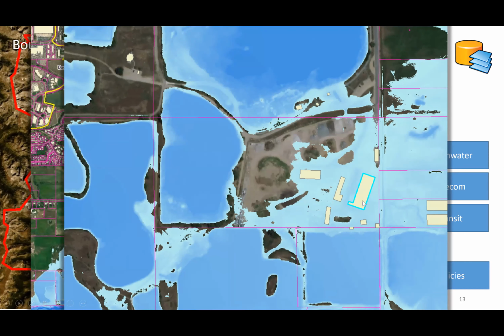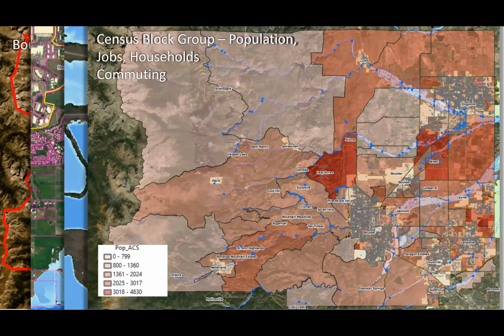This is a commercial building, people are working there. As I mentioned, the tool is agent-based, so we take census block group data, like number of jobs, number of households, and population, and we distribute that to each building so that the statistics in the census block groups match up with our model. And so we then have an agent-based community full of people that we can start to analyze.